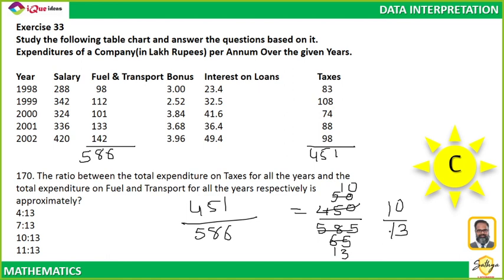Amanbir, if the options are so far off, then rounding off is not a problem. And how much did I round off? 451 became 450, 586 became 585. Very close. Rounding off by 1 is absolutely easy. I have done a minimal round off. A big round off will give me error. A small round off is always acceptable. I have rounded off by less than 0.5%. So that's okay.